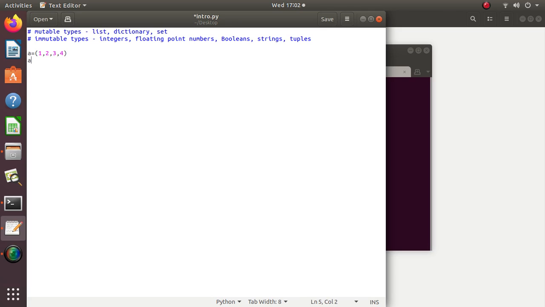So this, a of 0 is equal to 5. This statement should give error because I cannot change the value of a single element of a tuple. Also, I cannot add a new element in the tuple. The length of this tuple is 4. So I cannot now increase the length of this tuple using any append function or extend function. So that also will give error.